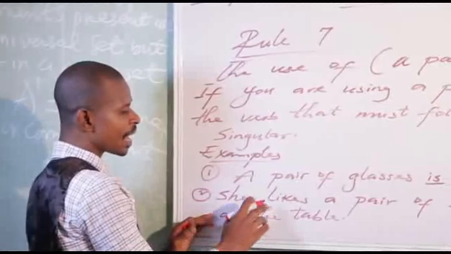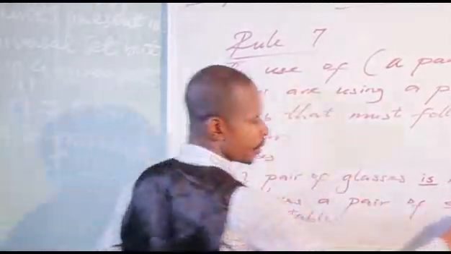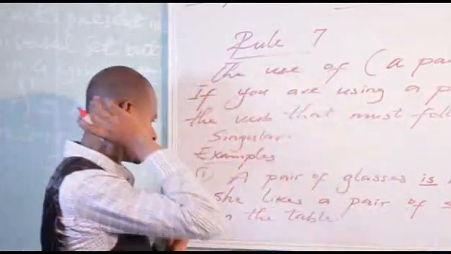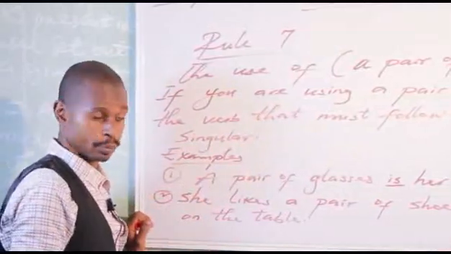It will be wrong for you to say she likes a pair of shoes which are on the table. Look at the verb here. She likes a pair of shoes which is on the table.